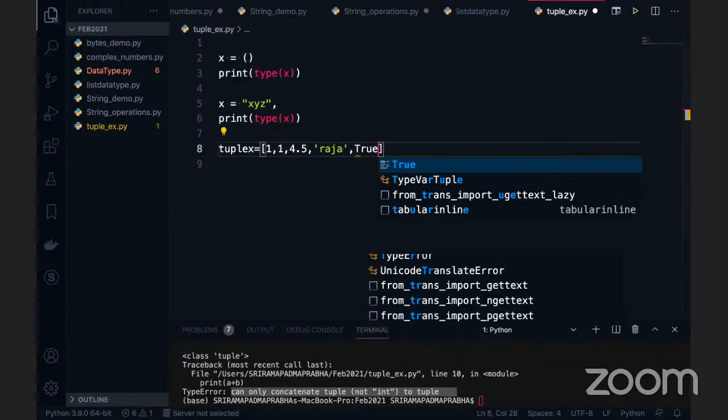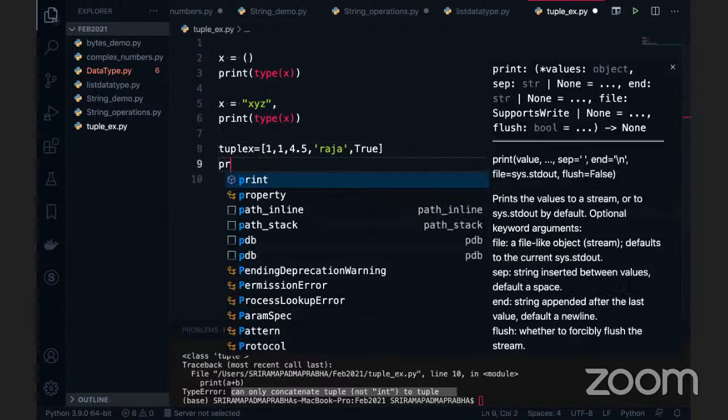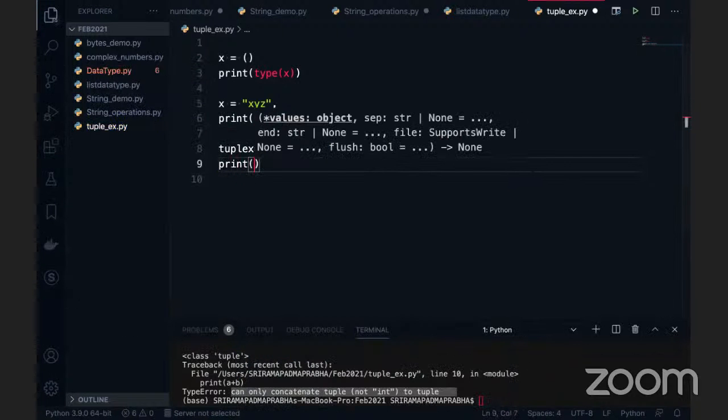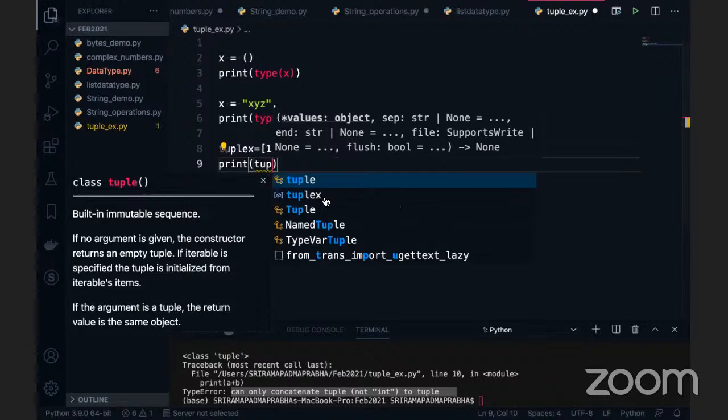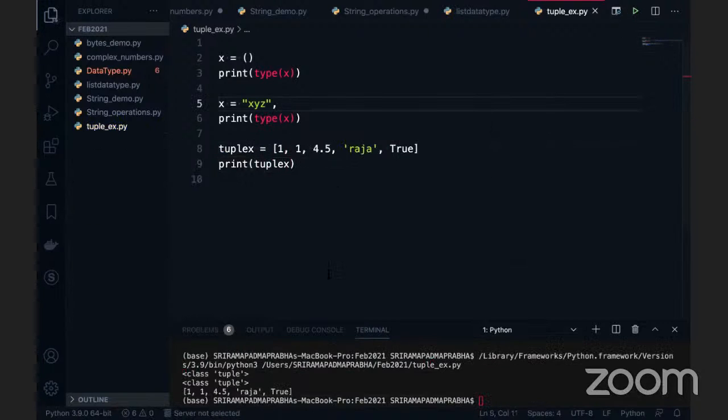True is possible. If I want to print this, this is possible. But what is not possible, I will tell you now. If I execute this, you can see I got the output. It is the same as a list. I don't see any difference as such. Sorry, I'm giving the square bracket, sorry for that. Okay, this is a tuple, right? The previous one is the list basically. This is a tuple, right?